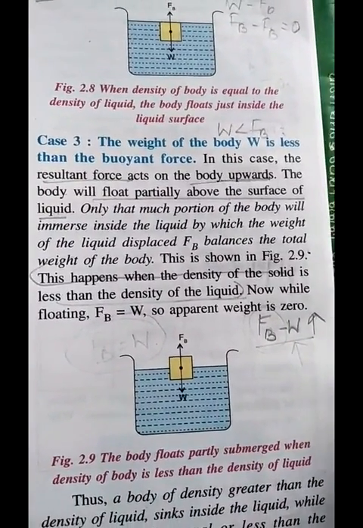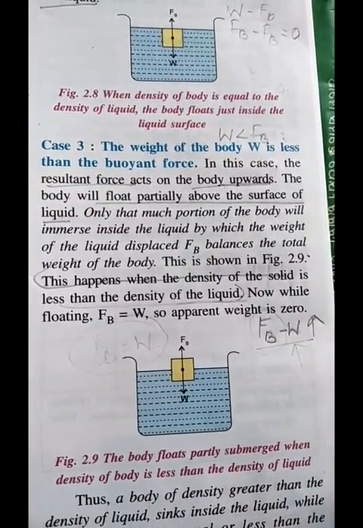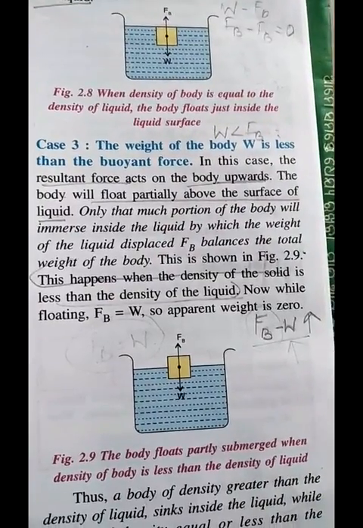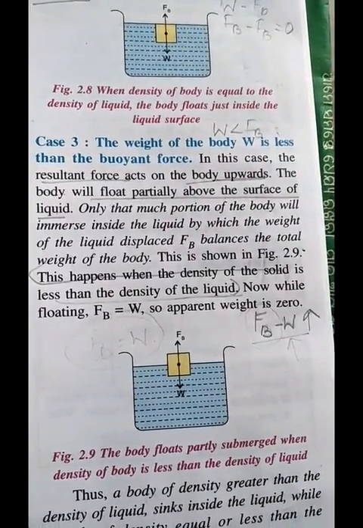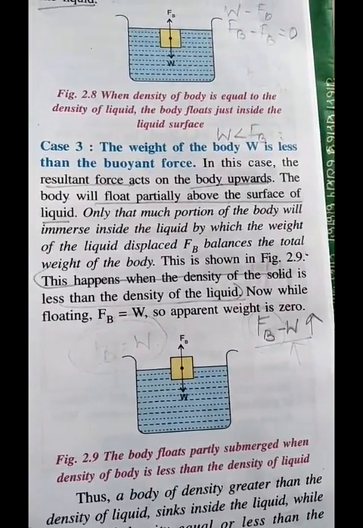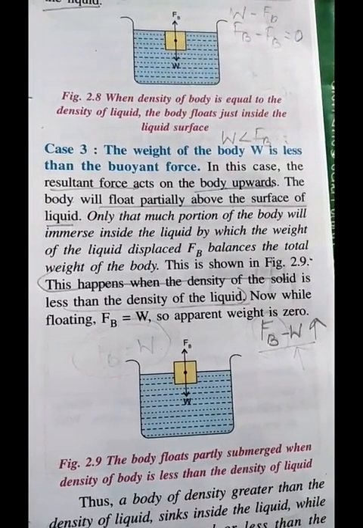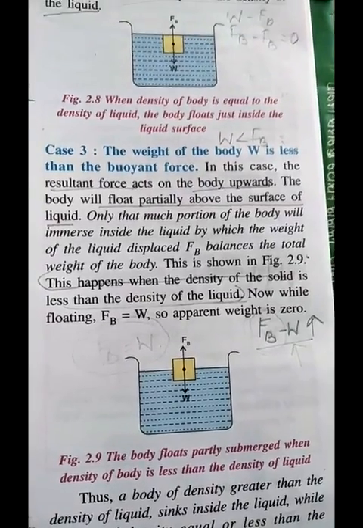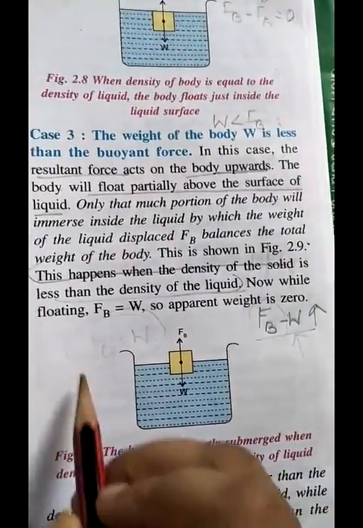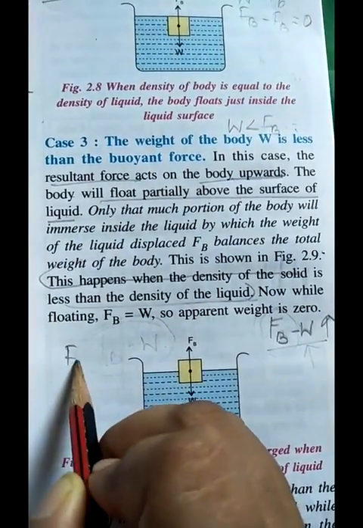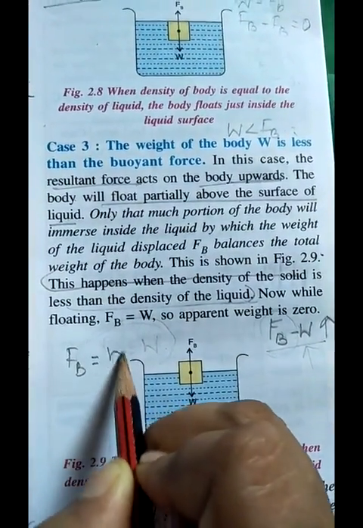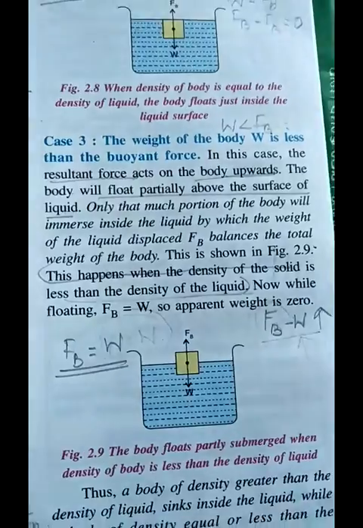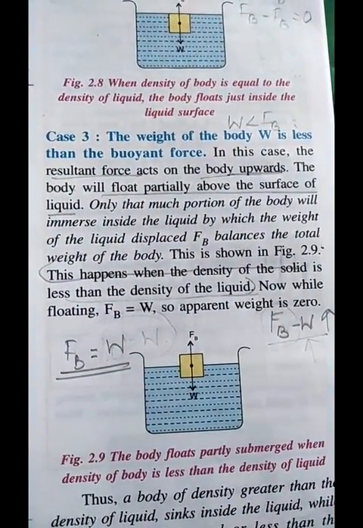Only that much portion of the body will be immersed inside the liquid by which the weight of the liquid is displaced. So this happens when the density of the solid is less than the density of the liquid. And for the flotation condition, when a body is floating, Fb is equal to W, so the apparent weight is 0.